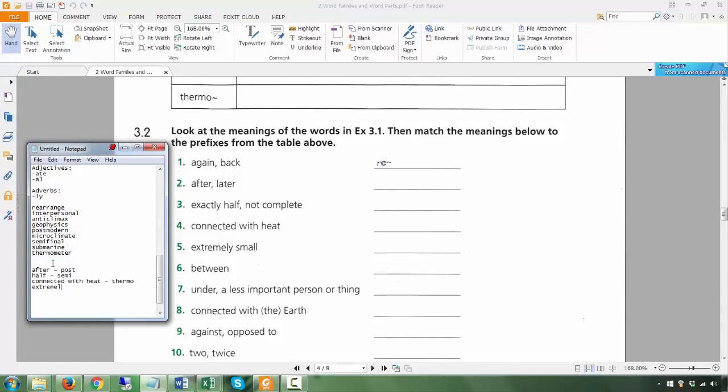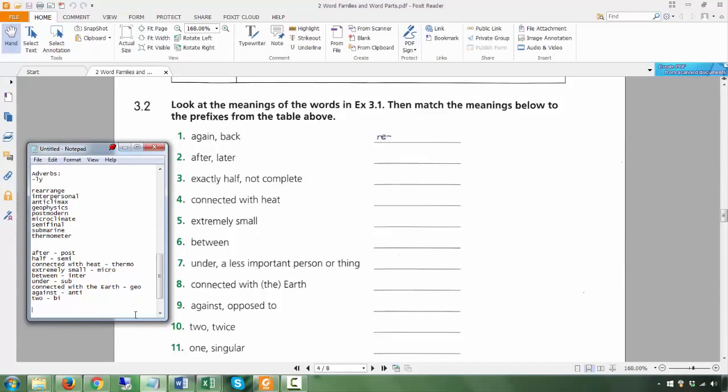Extremely small, micro. Between, inter. Under, sub. Connected with the earth, geo. Against, anti. To or twice, bi. And lastly, one would be mono.